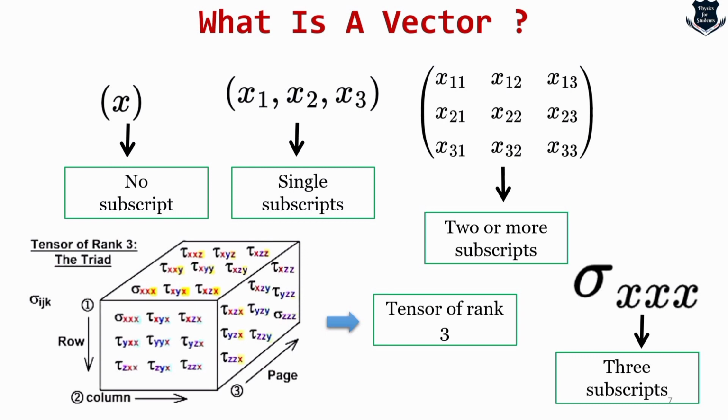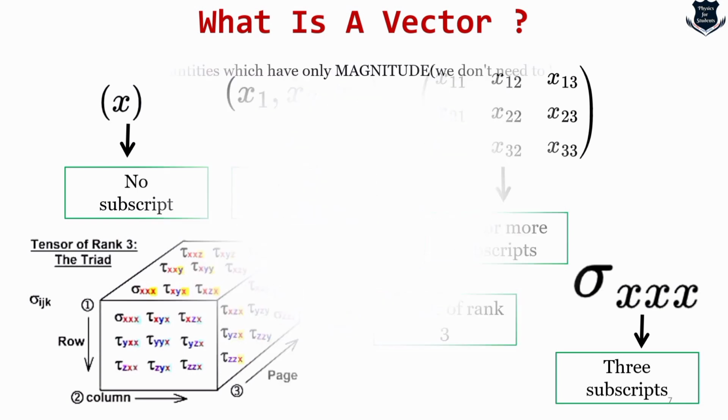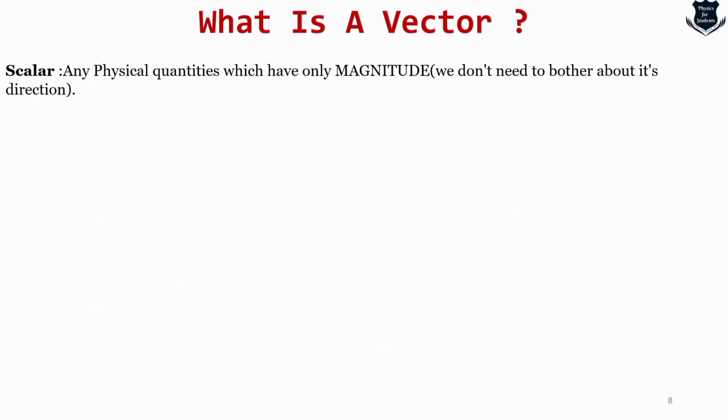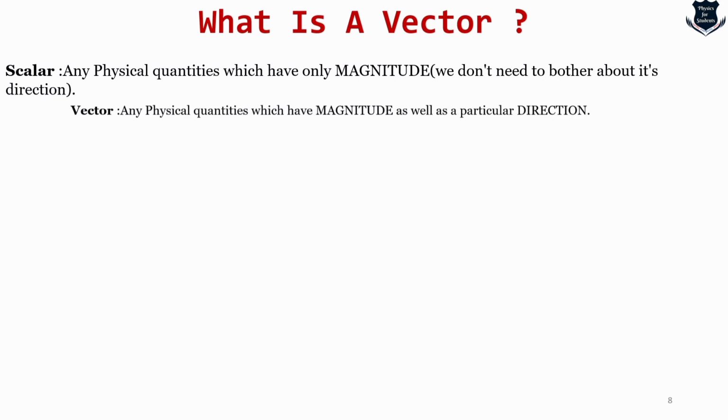Now the next question in our mind is, when we are dealing with vectors and subscripts and all those things, we know that it is a tensor of rank 3. Now how does the tensor actually behave, and why should we know tensors, without which life is not beautiful? Let us find it out in the next part of our video. So you see, this is a kind of summation. A scalar is any physical quantity which has only magnitude. You do not need to bother about direction.